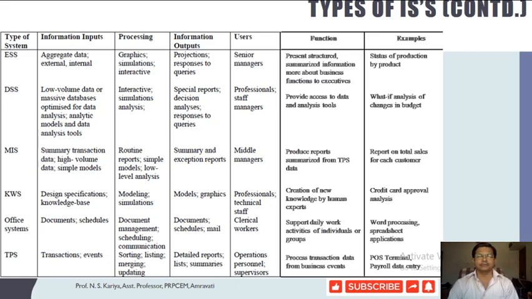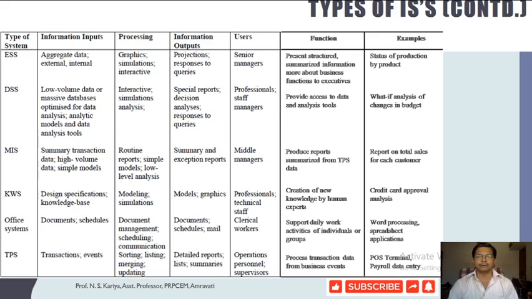As we discussed in the last session about emerging models and data mining tools, right from DSS we started making use of data mining tools in many cases. With interactive simulation analysis, we change the values of variables to identify different kinds of analysis, special reports, decision analysis, responses and queries.